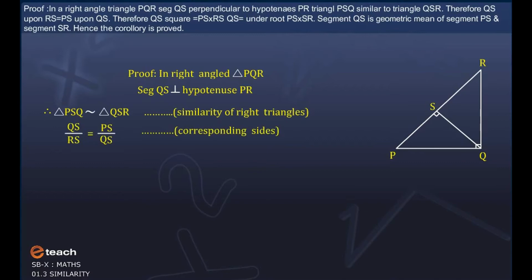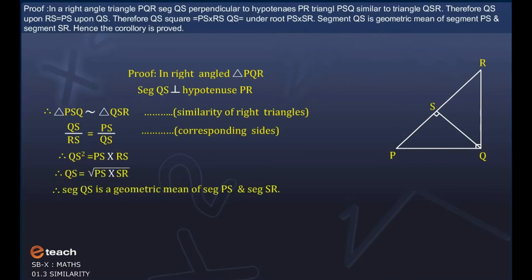Therefore, QS square is equal to PS into RS. QS is equal to under root PS into SR. Segment QS is the geometric mean of segment PS and segment SR. Hence, the corollary is proved.